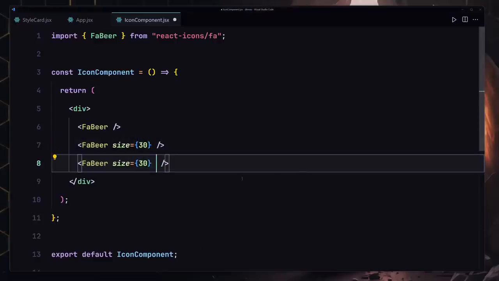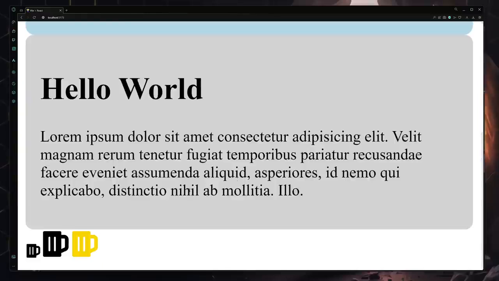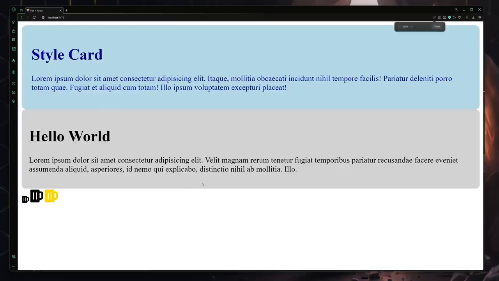I can also change the color of that by providing a color attribute to it. So I'll just use gold and save my file. And here you can see we are now getting a gold beer. So yeah, that was it for the styling challenge.